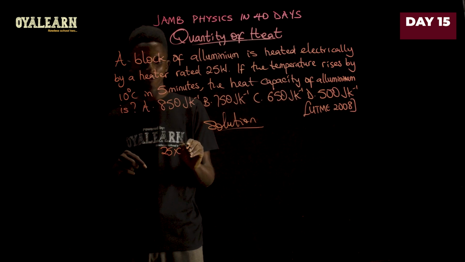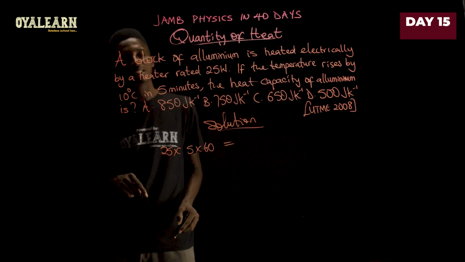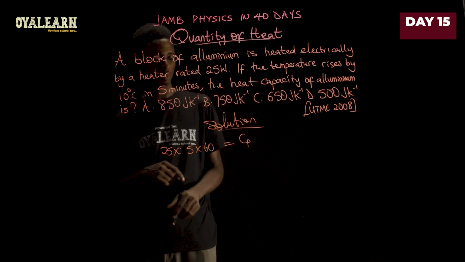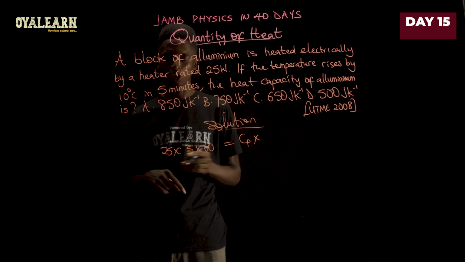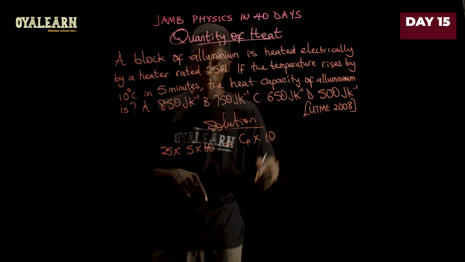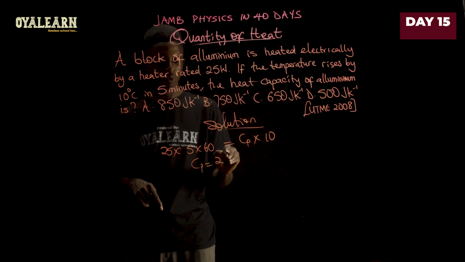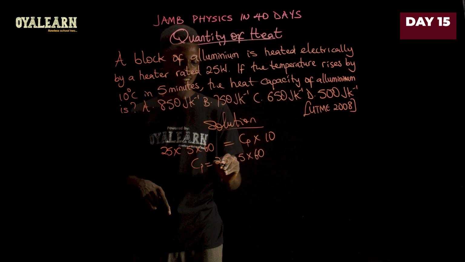Converted to seconds will be 5 times 60. Now, we equate this with the thermal capacity, let's call that Cp, of aluminium, then multiplied by the temperature change, which is 10.